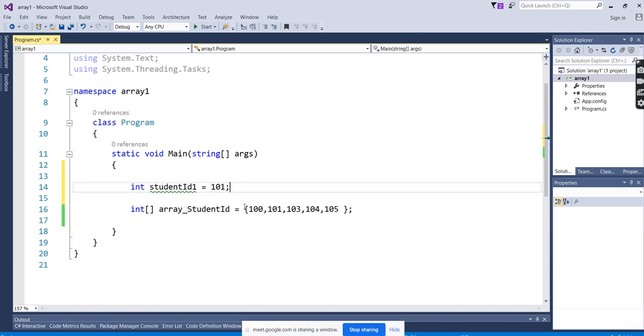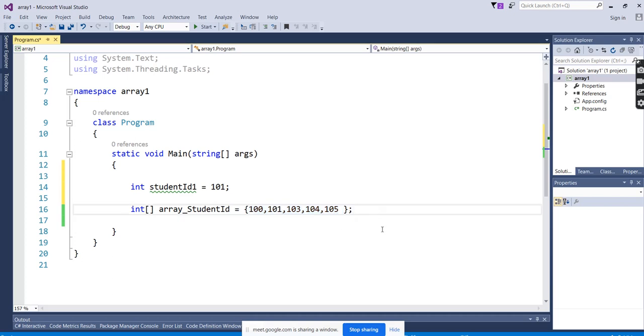What is an array? It is going to store sequential values. It is going to store the values of similar data types in sequential order. You can see here the data type is similar, right? 100 is an integer, 101 is an integer, 103 is an integer, 104 is an integer, 105 is an integer. So the array can store similar data types in sequential order.